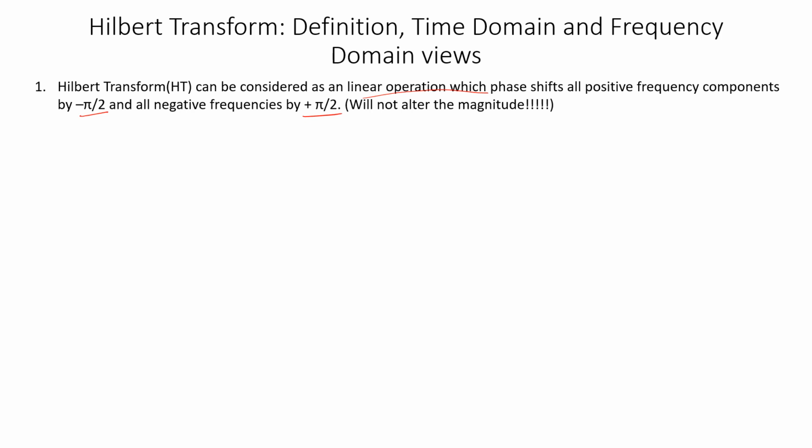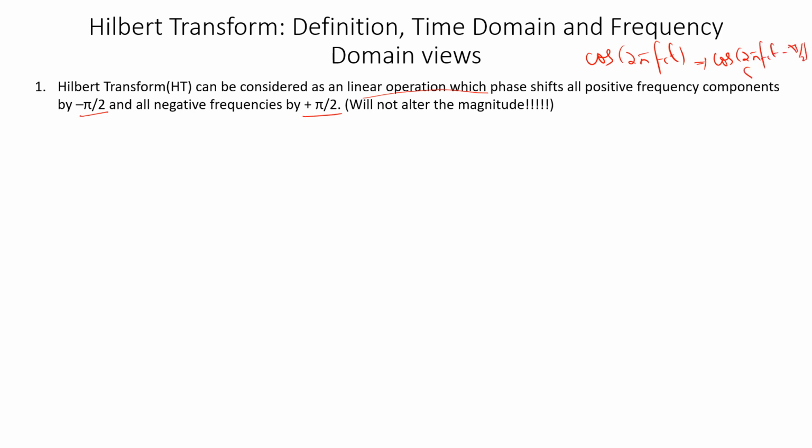If you consider a signal, sine or cos 2 pi fct, say cos 2 pi fct, its Hilbert transform will be cos(2 pi fct minus pi by 2). That's it. Cos(2 pi fct minus pi by 2).